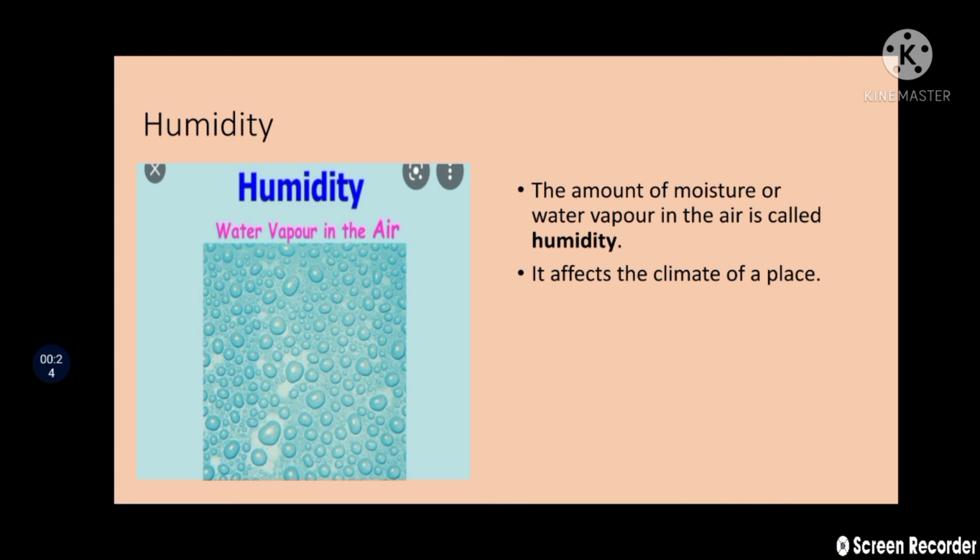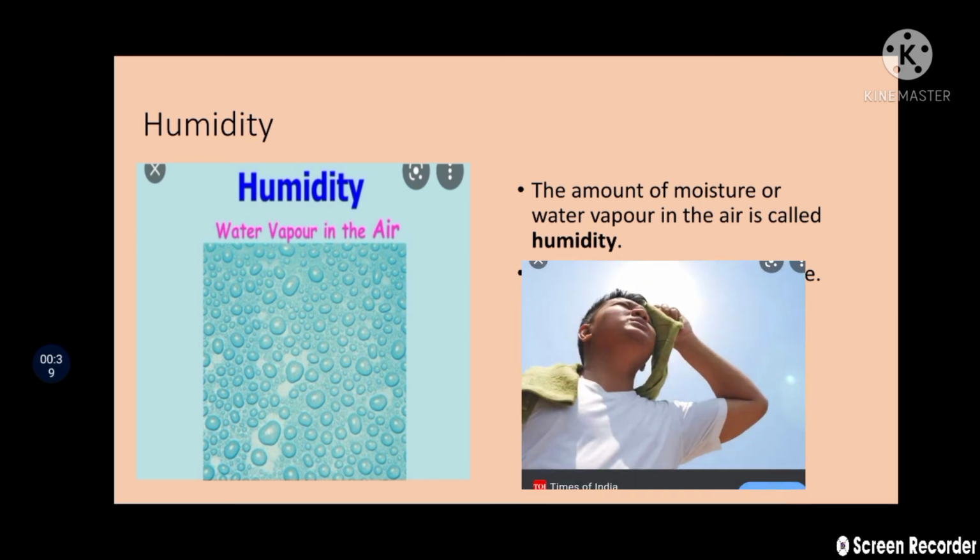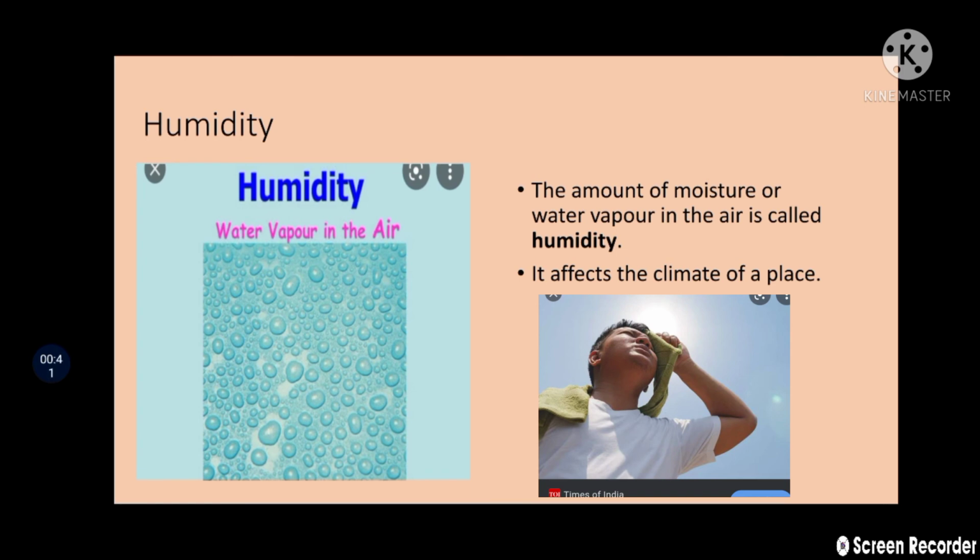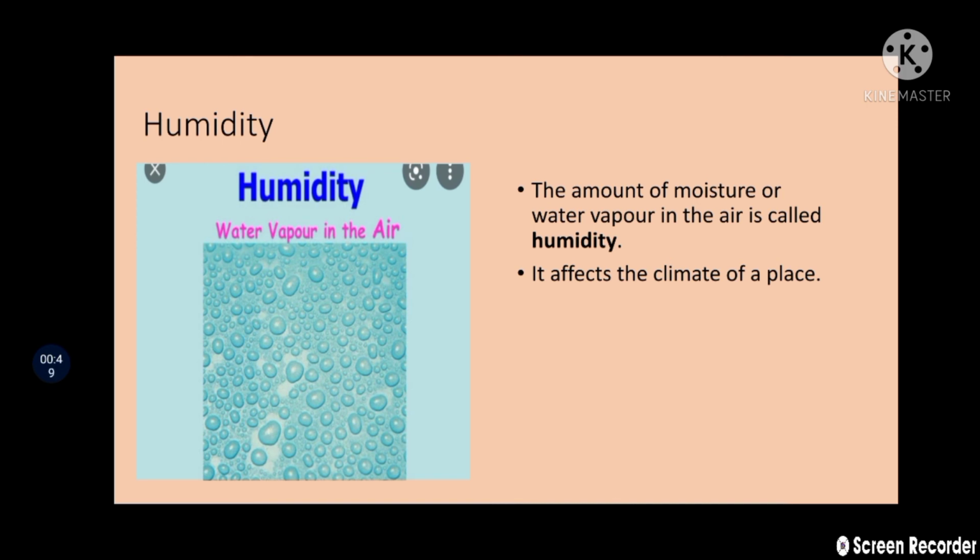In some places, the humidity is very high, meaning the amount of moisture in the air is very high. So what happens because of that? When the air has a lot of moisture in it, we sweat very quickly, right? Because it is already filled with a lot of moisture or water vapor. So we feel very uncomfortable, right students?